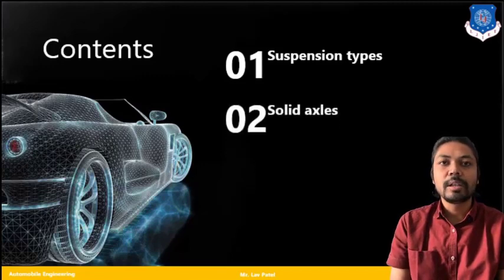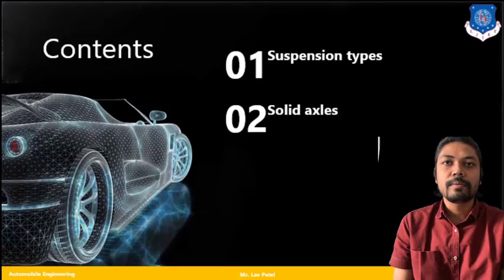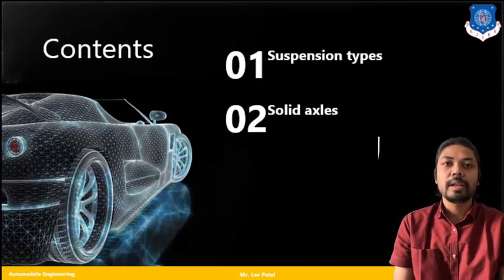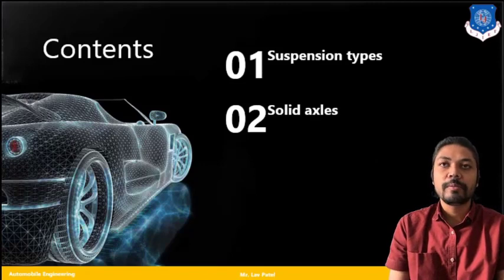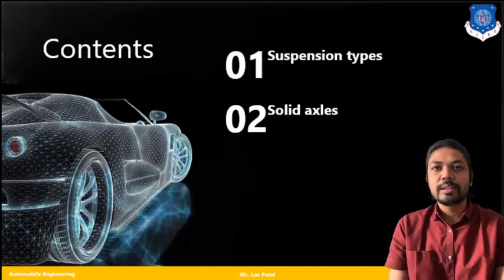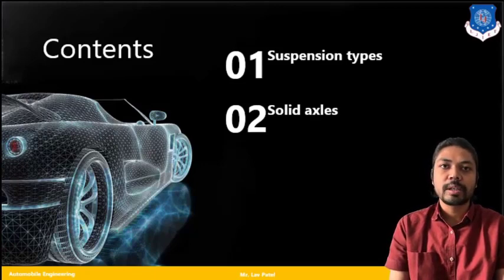In the second part, we will know about the geometry of the suspension, how different geometry or terminology affects our overall suspension performance, that we are going to check. And in the third part, we will talk about how the overall suspension system is going to affect the performance of the vehicle. So these are the main three parts of the chapter.